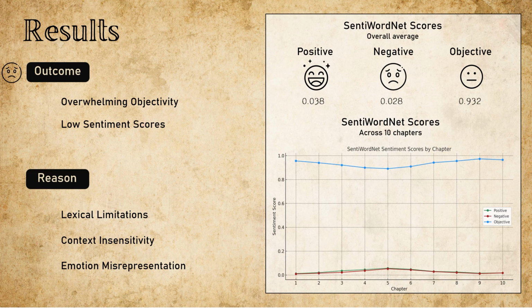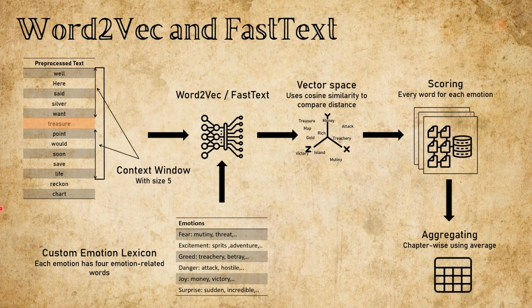That's why we turned to models that understand meaning in context, starting with Word2Vec and FastText. Now we step into smarter territory. We start with the same preprocessed data used in SentiWordNet, cleaned and tokenized. Next we bring in our custom emotion lexicon with hand-picked seed words for 6 emotional categories: fear, excitement, greed, and so on. Each category includes 4 keywords that define its emotional tone.